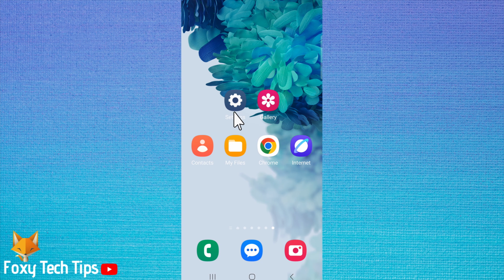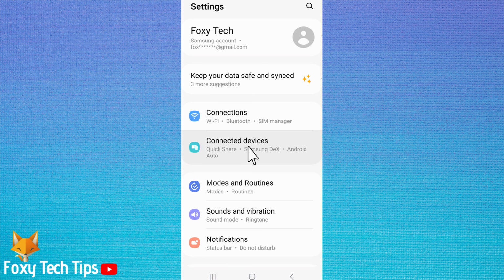Welcome to a Foxy Tech Tips tutorial on switching from Samsung to Google Voice Typing on your Samsung phone.